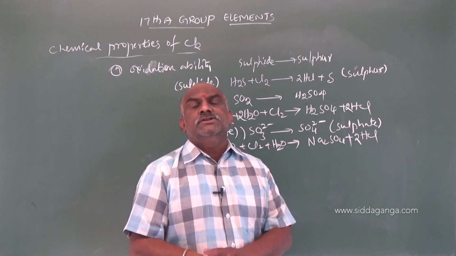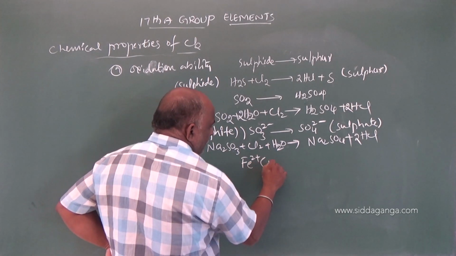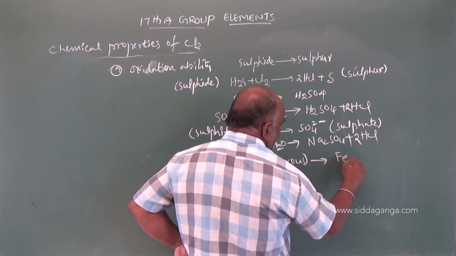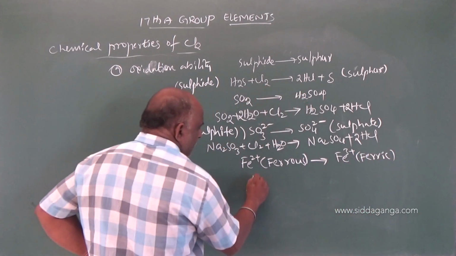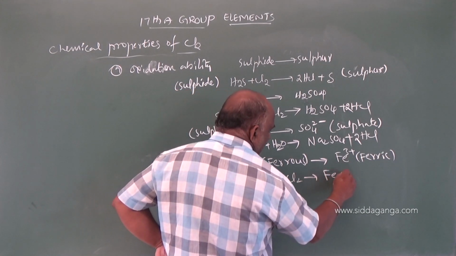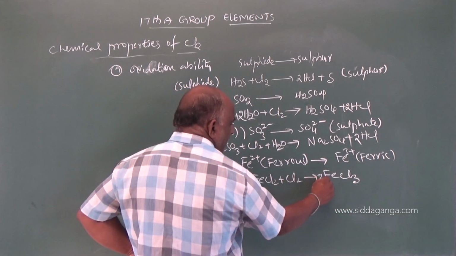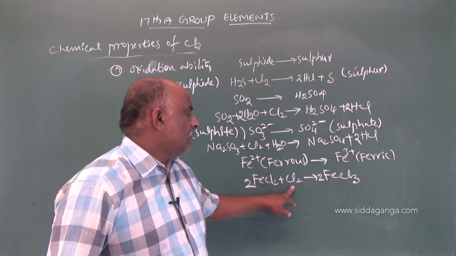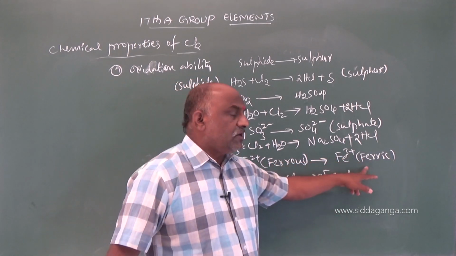Ferrous salts oxidized to ferric salts. Fe2+, ferrous, oxidized to what? Fe3+, ferric. FeCl2 plus Cl2 gives rise to FeCl3. 2FeCl2, 2FeCl3. Ferrous chloride plus chlorine gives rise to ferric chloride. Ferrous salts oxidized to ferric salts.